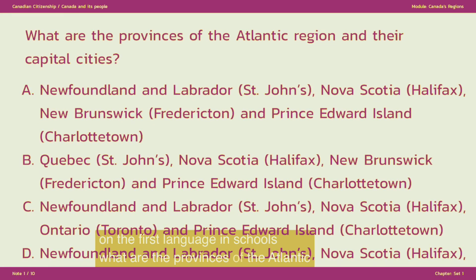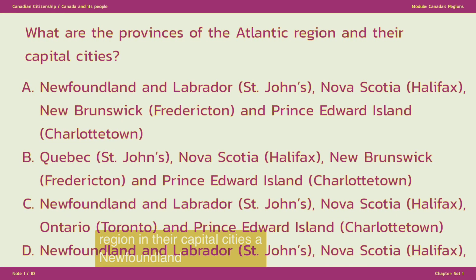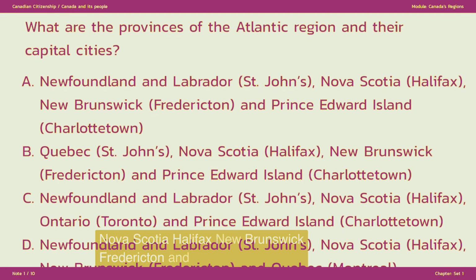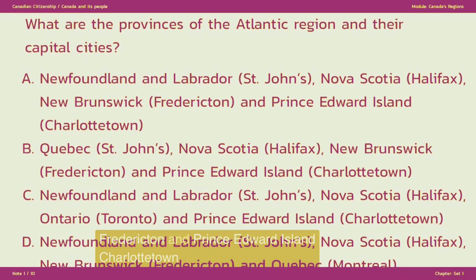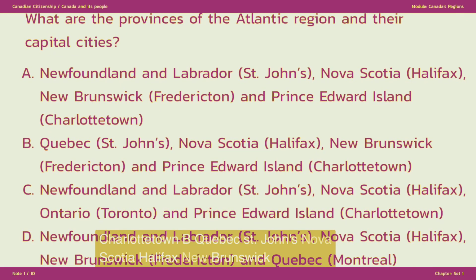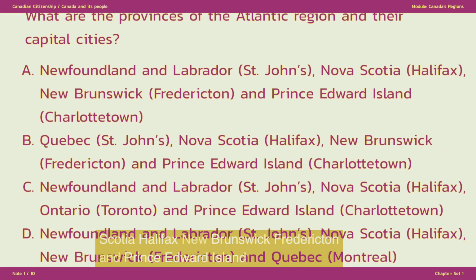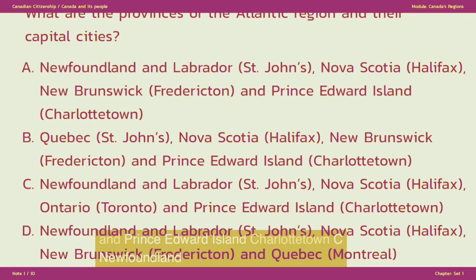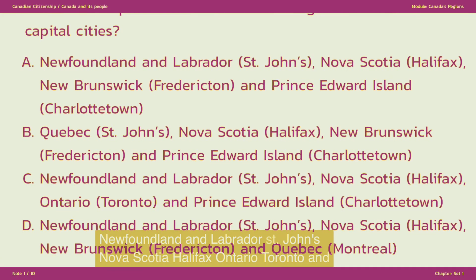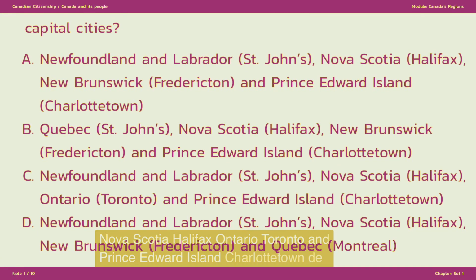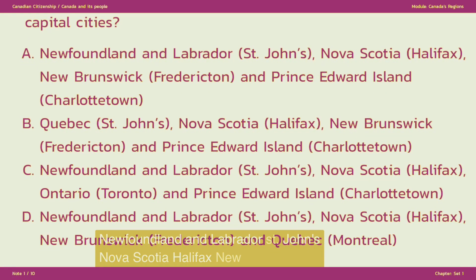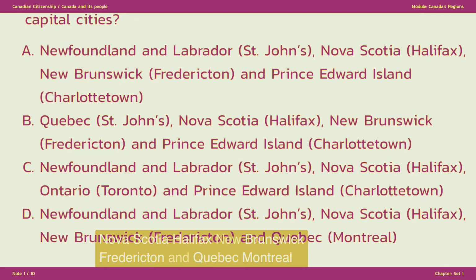What are the provinces of the Atlantic region and their capital cities? A. Newfoundland and Labrador, St. John's, Nova Scotia, Halifax, New Brunswick, Fredericton, and Prince Edward Island, Charlottetown. B. Quebec, St. John's, Nova Scotia, Halifax, New Brunswick, Fredericton, and Prince Edward Island, Charlottetown. C. Newfoundland and Labrador, St. John's, Nova Scotia, Halifax, Ontario, Toronto, and Prince Edward Island, Charlottetown. D. Newfoundland and Labrador, St. John's, Nova Scotia, Halifax, New Brunswick, Fredericton, and Quebec, Montreal.